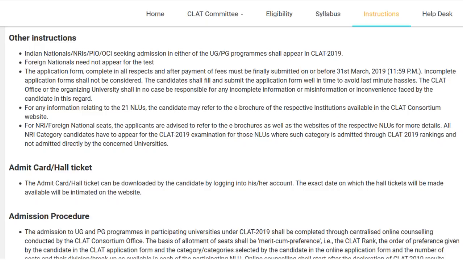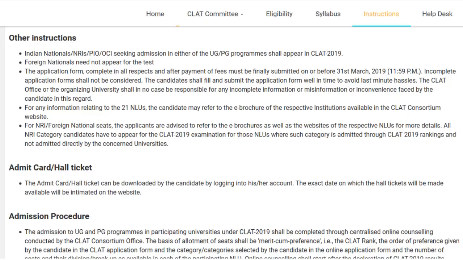You can write the test and apply as a foreign national also, which is a different process. They will ask you for your 12th standard marks. So you can apply through both those means. Okay, so foreign nationals do not need to appear for the test, but if you want to, you can. And I've known plenty of students who've done that.